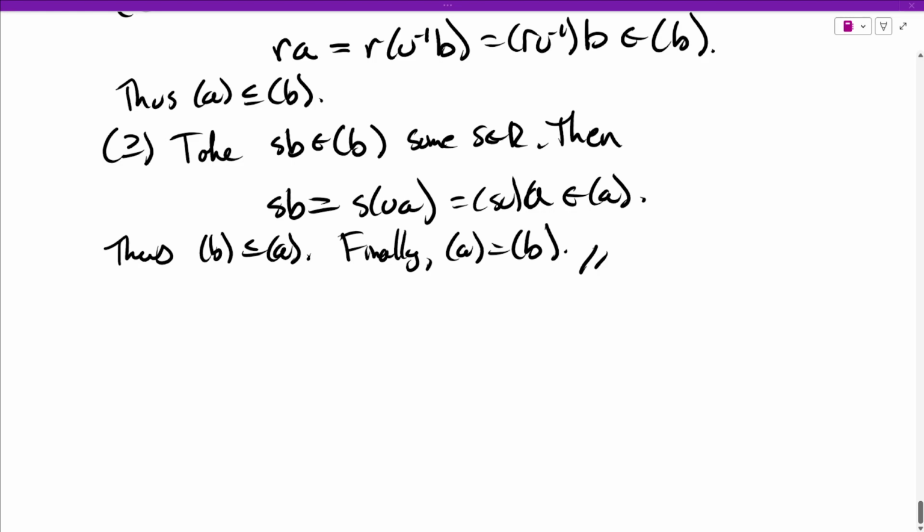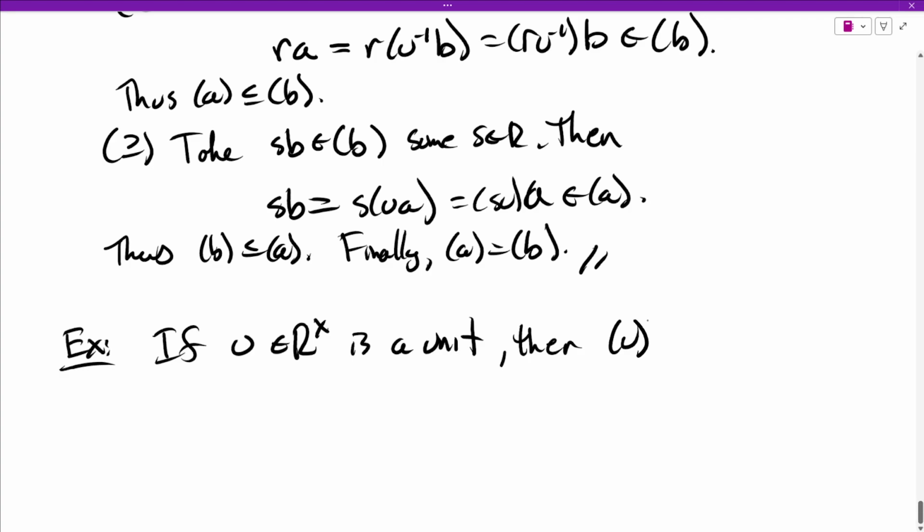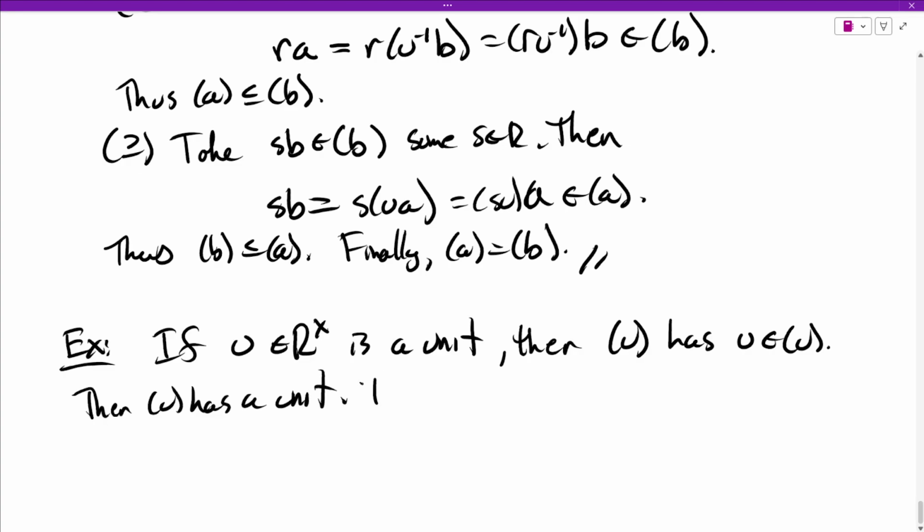And I also want to make a note on the comment I made in the last video. As an example, if U in R is a unit, what kind of principal ideal does it generate? Well, the principal ideal generated by U has U in it, because U is certainly a multiple of U, it's 1 times U. This tells us that this ideal has a unit, and whenever an ideal has a unit, it's all of R.